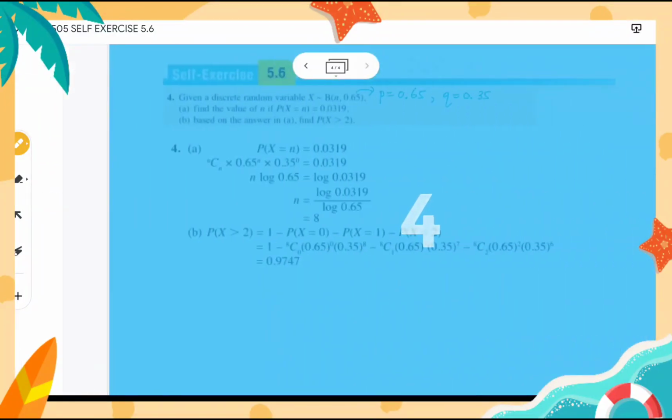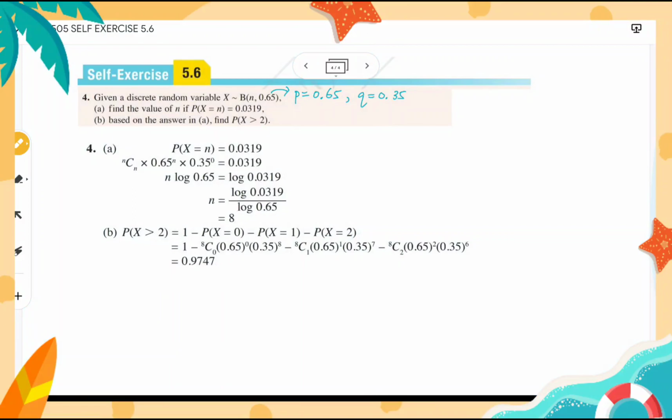Next, question number 4. Given a discrete random variable X, distributed binomial with n and 0.65. When we see this, 0.65 here means the probability of success. Meanwhile, the probability of failure is 1 minus 0.65, which is 0.35.